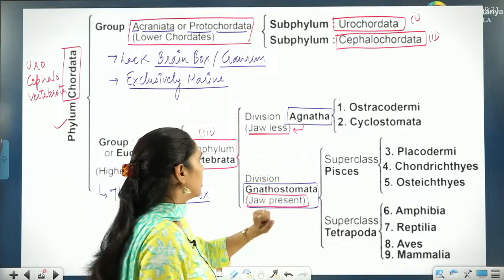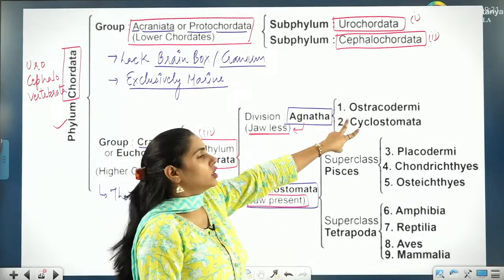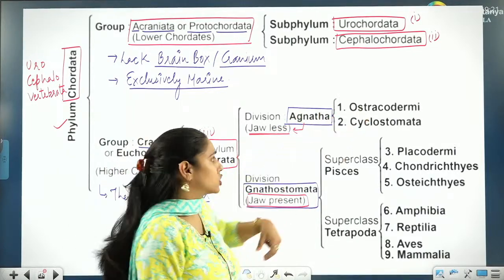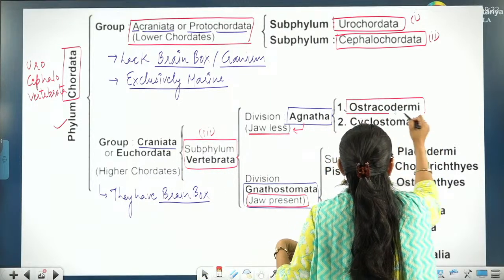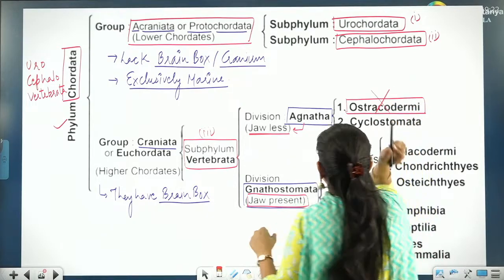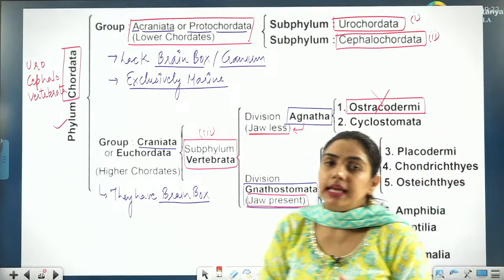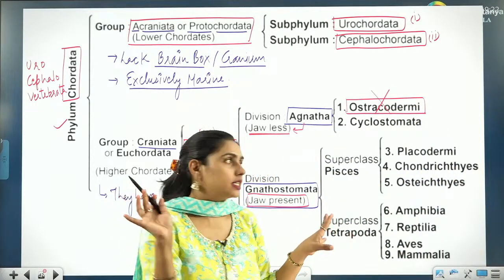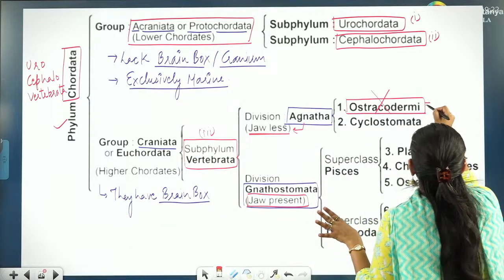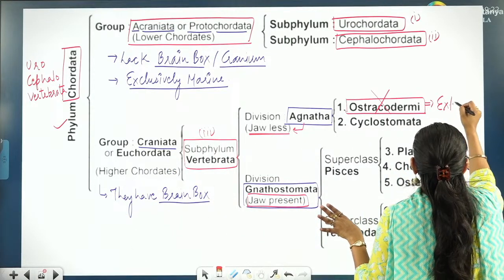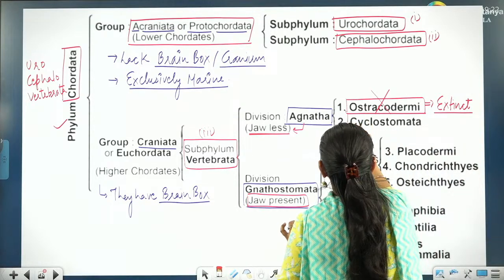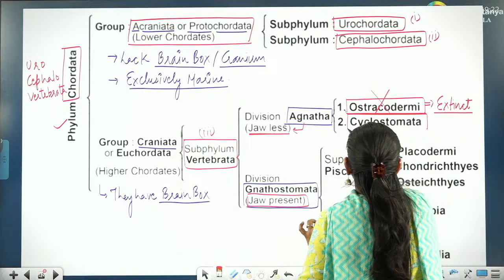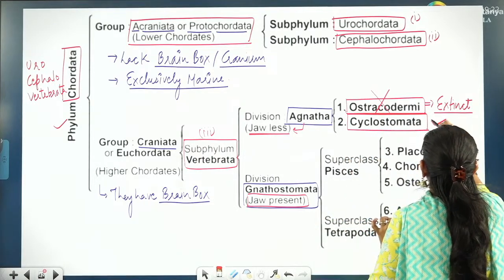Now, in Agnatha there are two classes. There were two classes actually, but we don't have to study this class. Ostracodermi. It has got extinct. So we have to study only one class, and that is Cyclostomata.